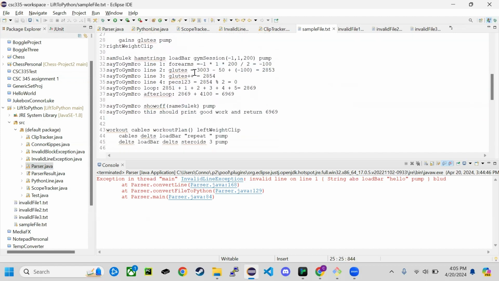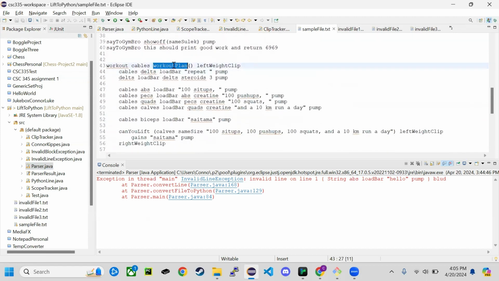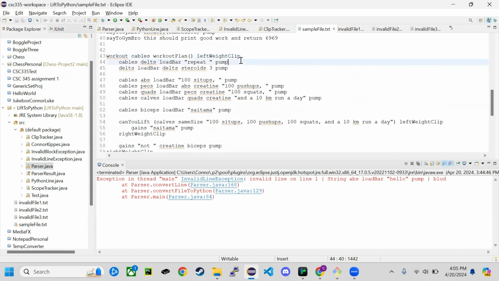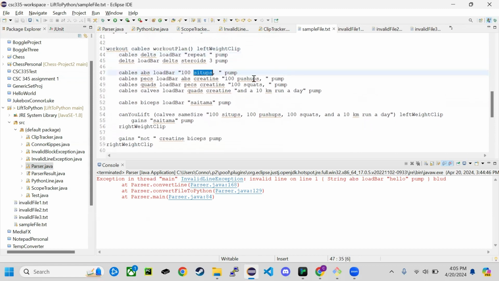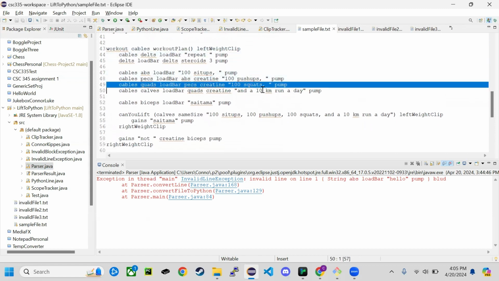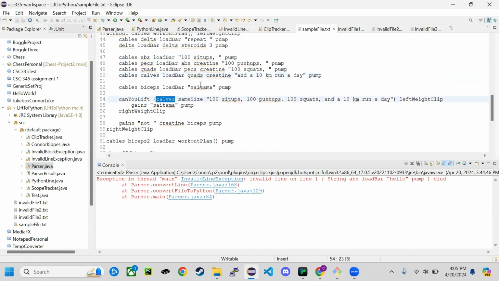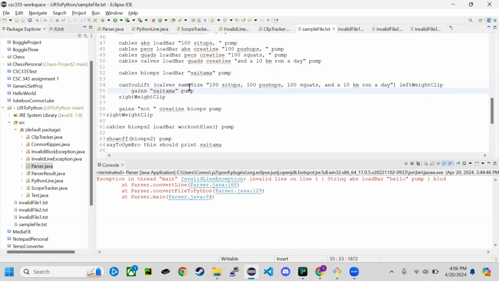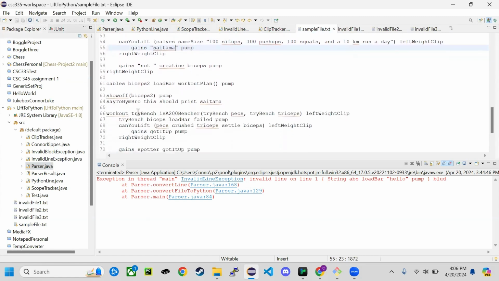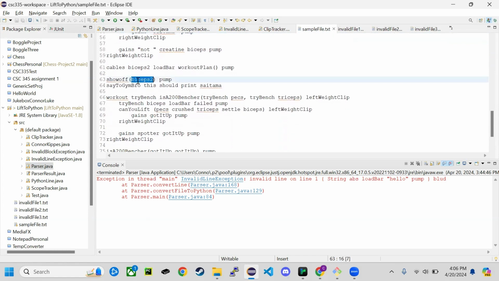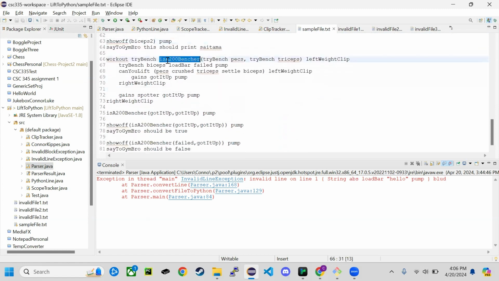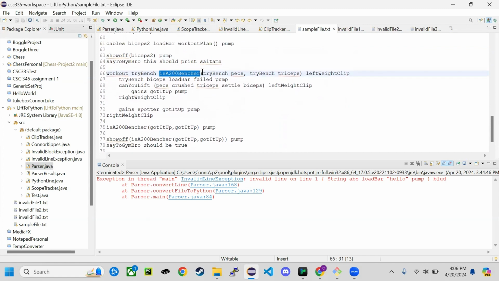And then the second one is just a simple workout plan. So it's going to add 100 sit-ups, 100 push-ups, 100 squats, and a 10 kilometer run a day. And if it equals that, then you should be Saitama. So it should return Saitama and print that off here. And the last one is just to check the booleans to make sure you really can bench 200.